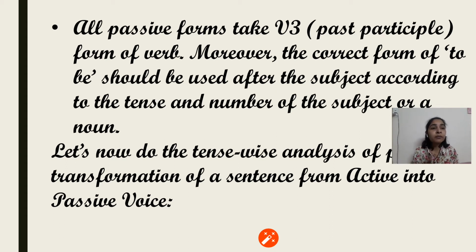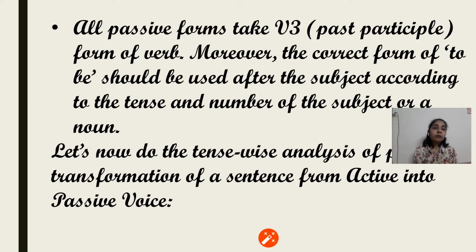The first form, second form, and even the fourth form is not used here, only the third form is used. So we are just supposed to remember the past participle form, but a correct form of to be is definitely used here. So we have to just take care of the to be form which we are using in each tense.